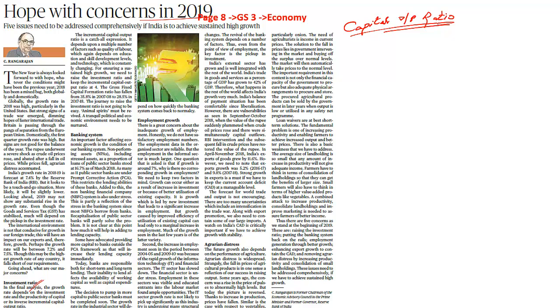Another key important point that this article speaks about is in reference to the incremental capital output ratio. So apart from the defined one, in case I have to produce an additional product, an additional unit, what is the cost of capital that I will have to infuse? So what it says is the additional unit of capital or investment that is required for me to produce an additional unit of output is called the incremental capital output ratio.